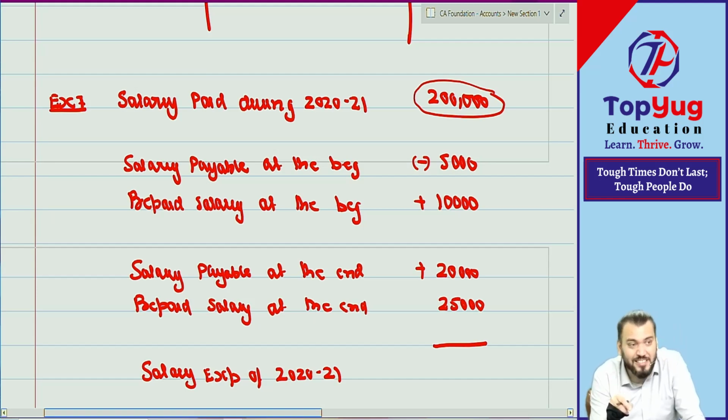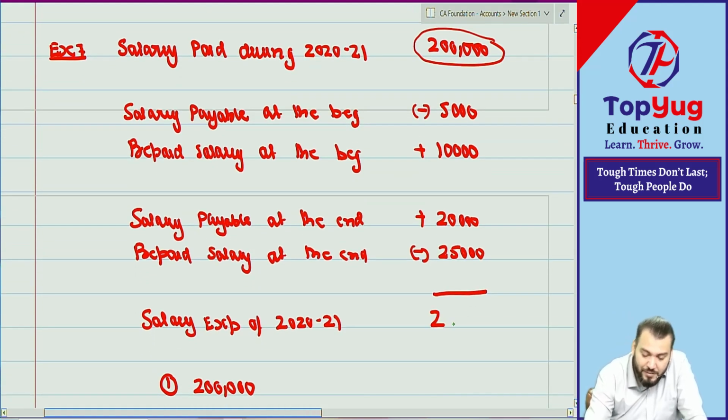Then prepaid salary at the end. Prepaid means paid in, but not an expense of the current year. It is an expense of next year. So what will we do? Minus. What answer is coming? 2 lakh. With plus and minus you are getting a different answer. 2 lakh 30,000 now.